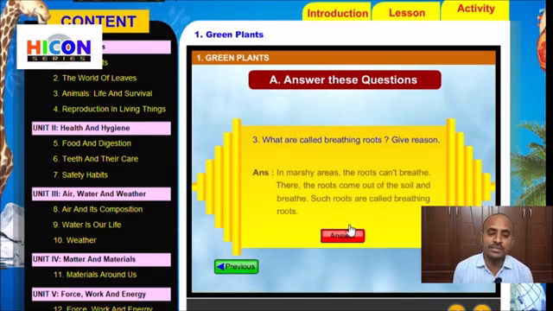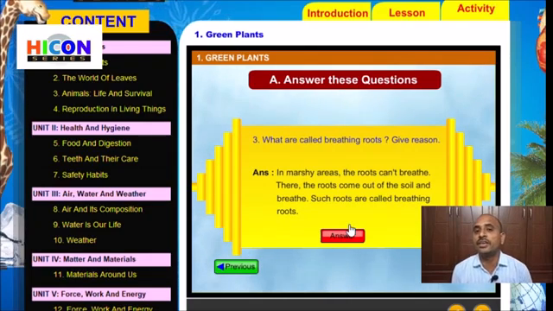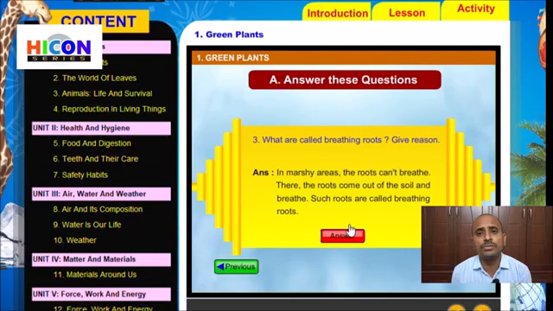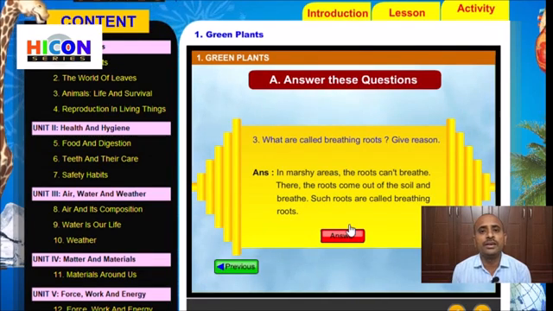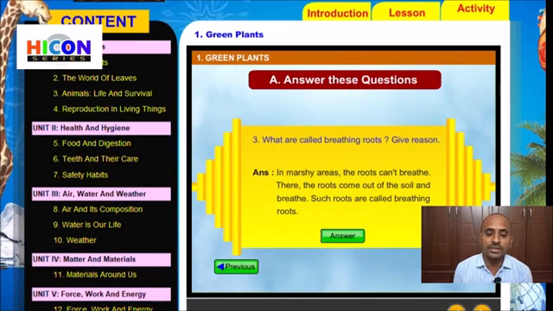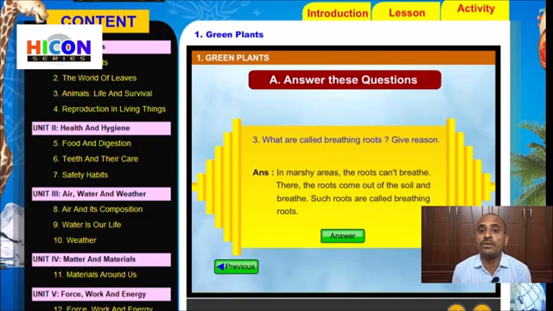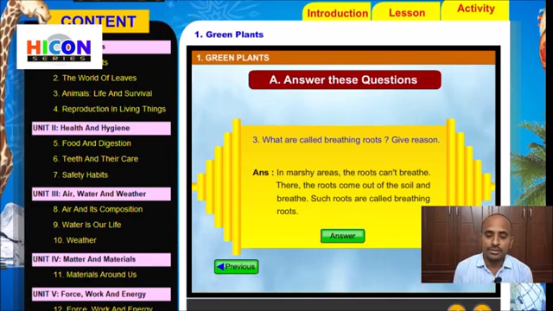So children, see the answer and read the answer. In marshy areas, the roots cannot breathe. There, the roots come out of the soil and breathe. Such roots are called breathing roots. In marshy areas, the soil is sticky, so it does not allow the roots to breathe. That's why they come out of the soil and breathe, and those roots are called breathing roots. Examples are the roots of mangroves. So children, note this question and answer in your notebook.